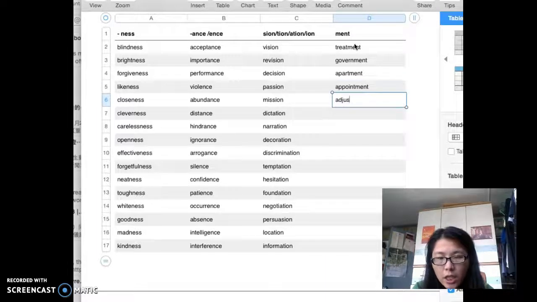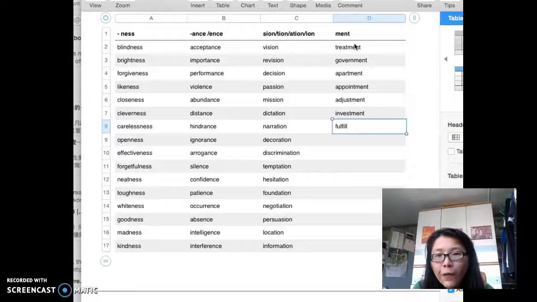Adjust, that means you have to adapt to the new environment. So adjustment in noun form. And then invest, which is you put money or time on something. So investment in noun form. And then fulfill, that means satisfied. You fulfill my wishes. I have a fulfilling life, an adjective. So fulfillment. Move, I move here to there. Movement.